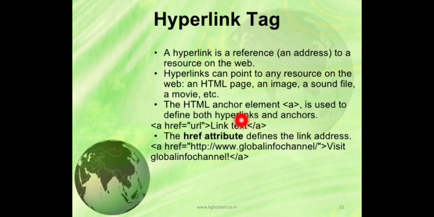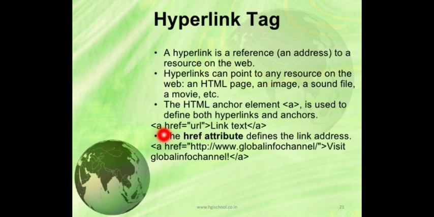Hyperlinks are the links, meaning the text which, when we click on it, takes us to a different web page. It can take us anywhere, like to an HTML page or an image, a sound file or a movie. On a web page you might have seen various links.